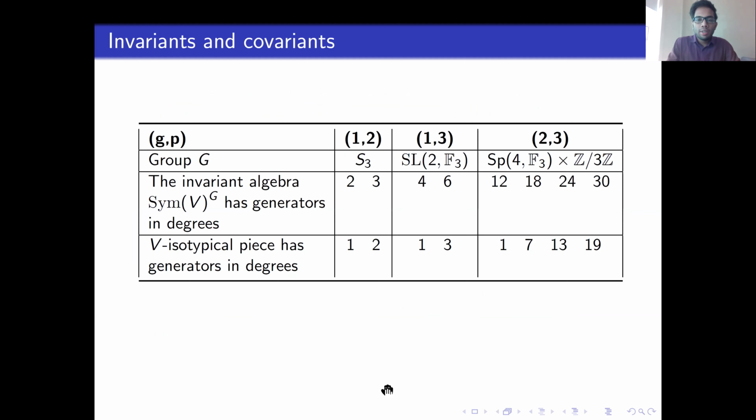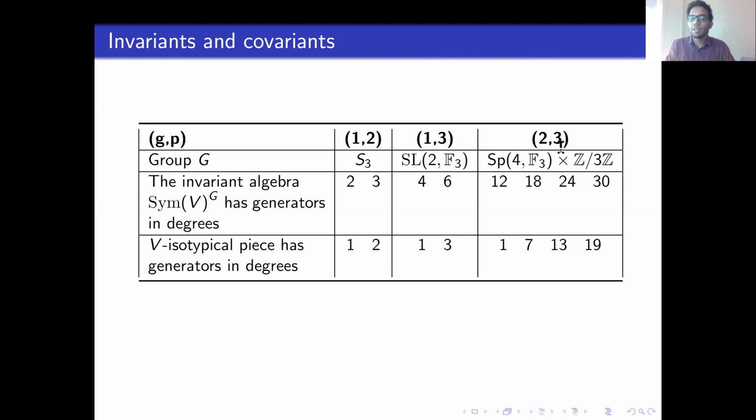Okay. So this is a little table showing the degrees in which the invariants and covariants lie. These are the two main cases of elliptic curves that we talked about: 2-torsion of elliptic curves and 3-torsion of elliptic curves. So the groups are S3 and SL2(F3). In both these cases, we had a certain two-dimensional irreducible representation, so the pair becomes a complex reflection group.